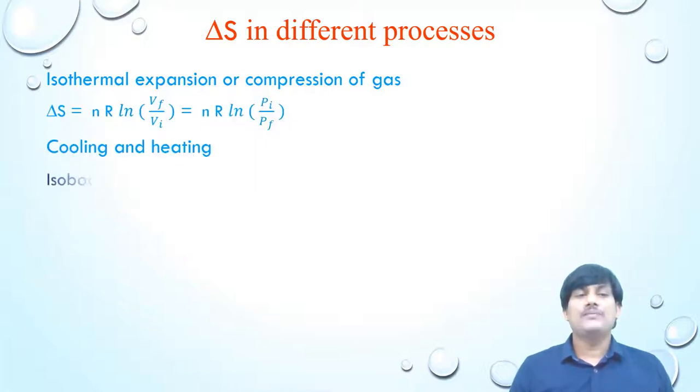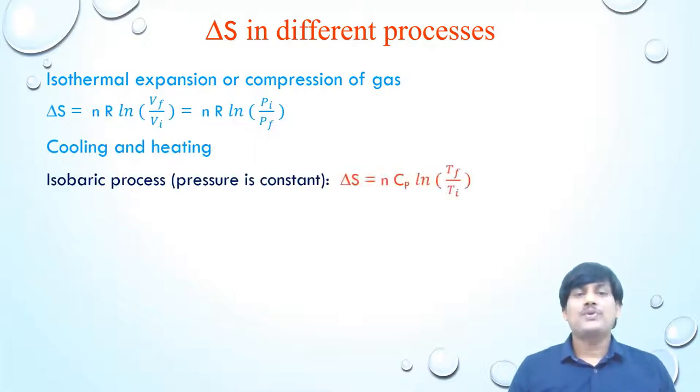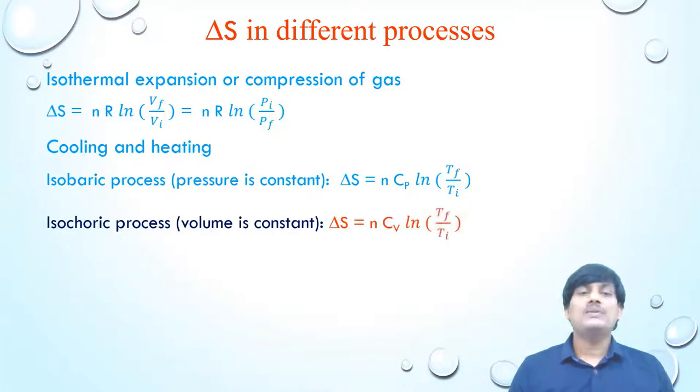Cooling and heating. In isobaric process, the pressure is constant. So the delta S is equal to N Cp ln Tf by Ti. In isochoric process, the volume is constant. Here the delta S is equal to N into Cv ln Tf by Ti. In isobaric process we have Cp term. In isochoric process we have Cv term.